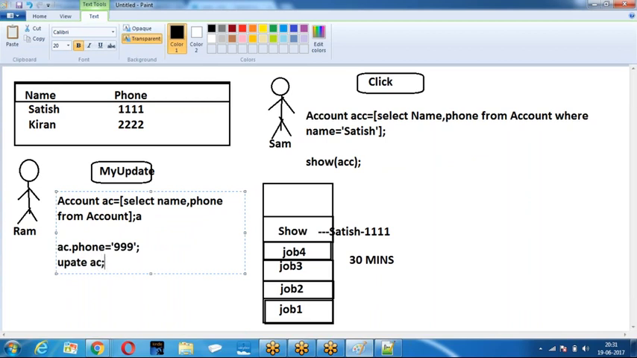Update AC. After how much time? 2 minutes. Okay. After 30 minutes, the future method is going to run. With what data is the future method running? Satish 111, because it's already collected data. I collected the data standing in the queue.